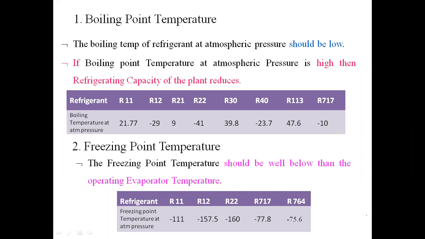Okay, now R12 will have the freezing point temperature -157, R22 -160, R117 -77, R764 will have the freezing point temperature as minus 75 degrees centigrade. So that is the second property.